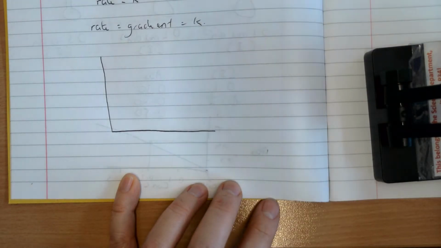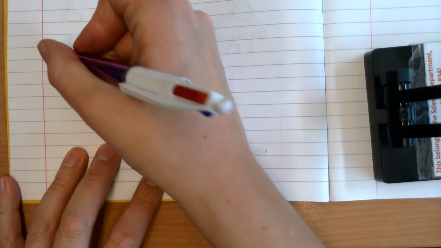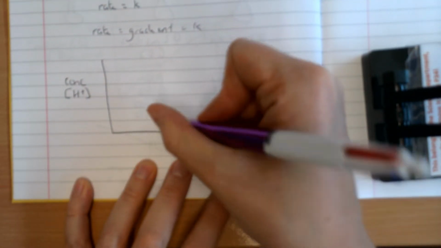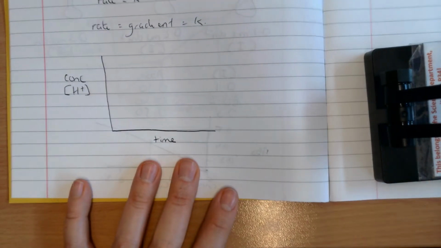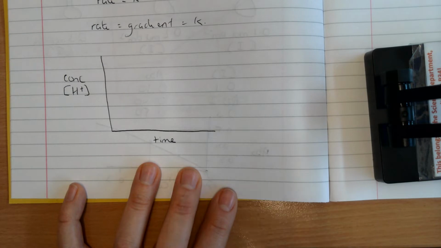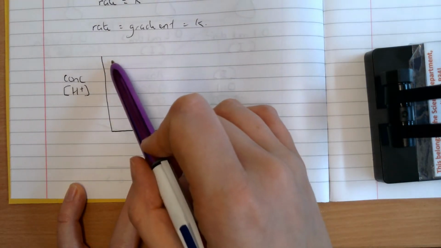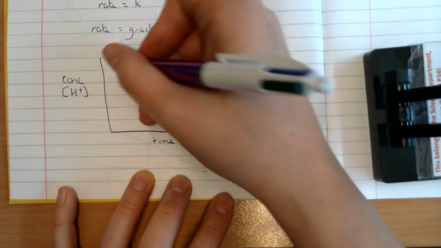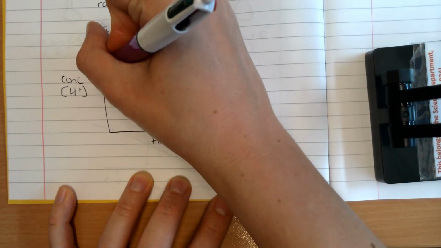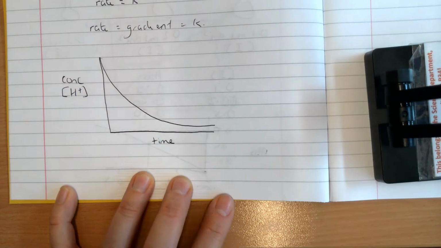Right, we're going to look at another example. Again, I'm just making this up. And this time I'm going to look at the concentration of, let's say I have an acid involved in my reaction, and I'm looking at how the concentration of my acid changes over time. Again, because my acid is one of my reactants, it is going to be used up over the course of the reaction, and I know the concentration is going to decrease. But in this case, instead of getting a dead straight line, what I see is that I end up with a curve, something that looks like this.